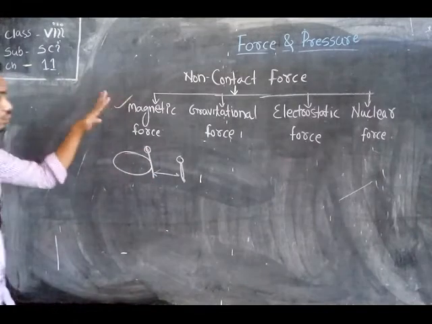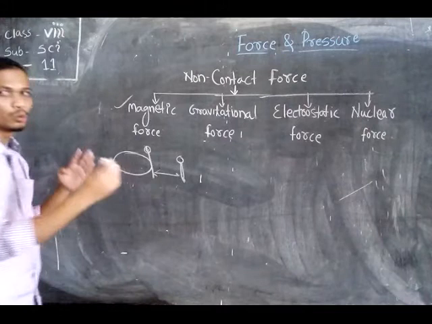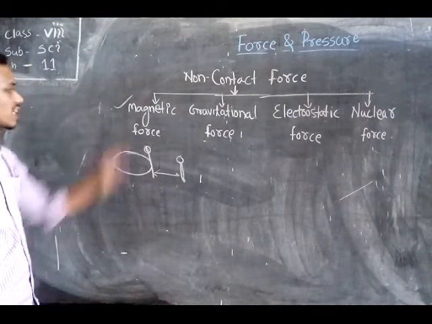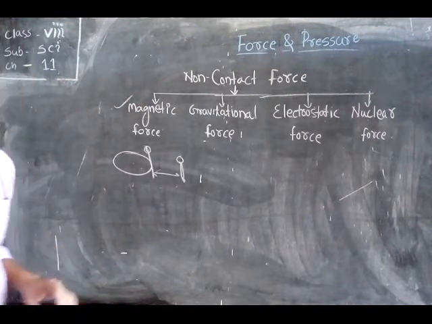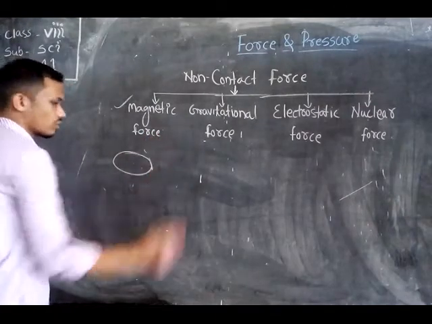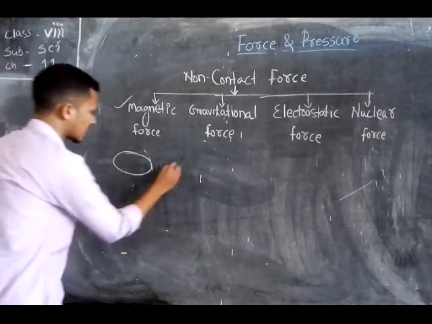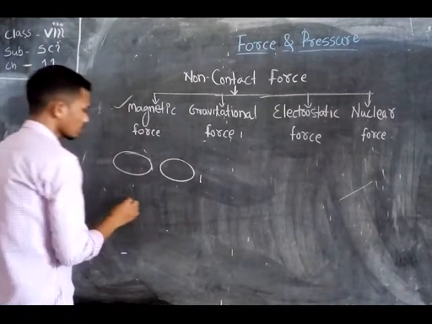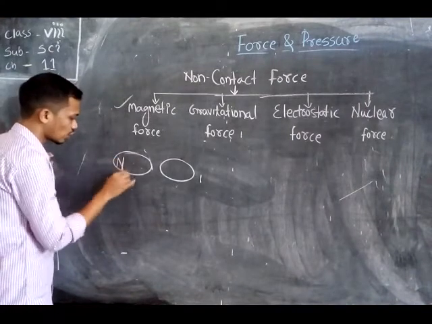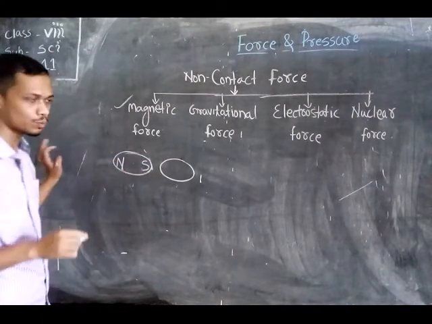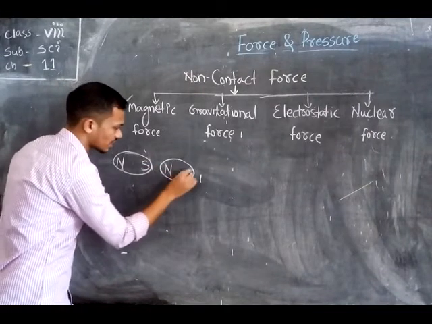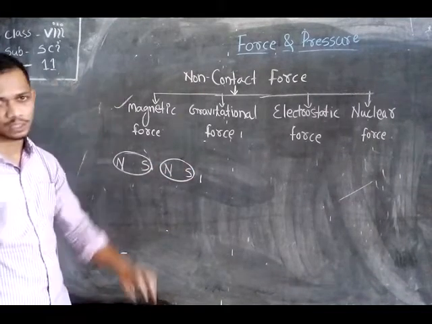Okay, so this type of force doesn't need physical contact, but at a small distance the magnetic force will act. In the case of a magnet, suppose here is a magnet and iron, but when we take two pieces of magnet, every magnet has two poles, one is the north pole and another is the south pole.